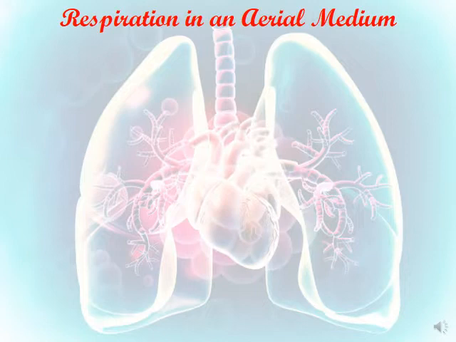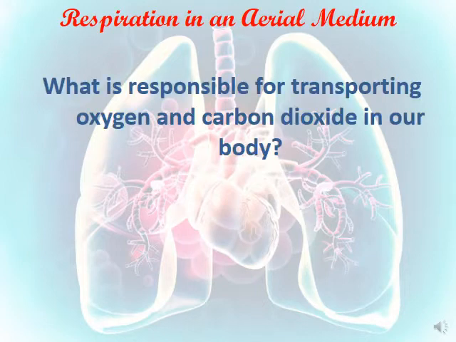Here we're talking about respiration in aerial medium, meaning the air around us. What is responsible for the transportation of the respiratory gases? What are these respiratory gases? They are oxygen and carbon dioxide.